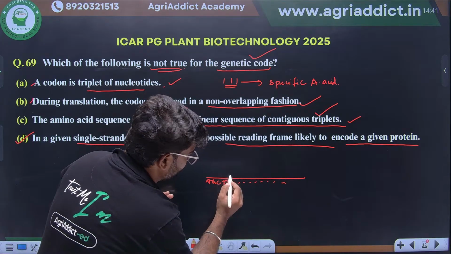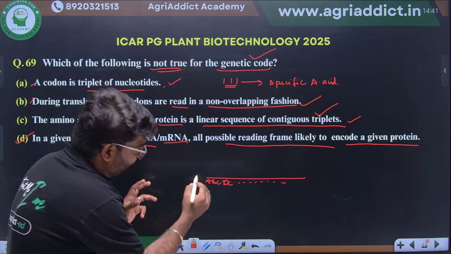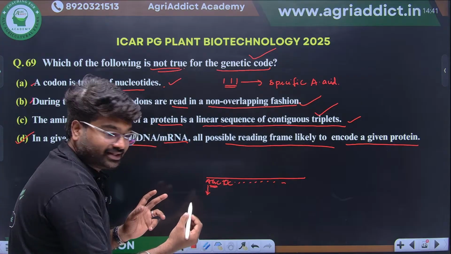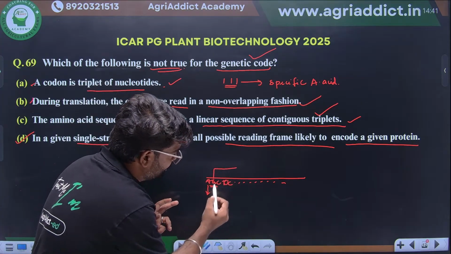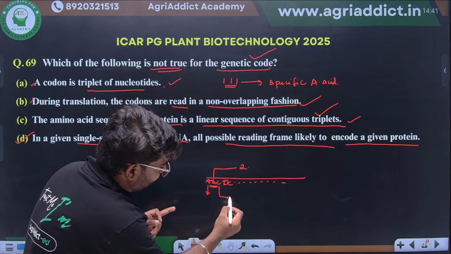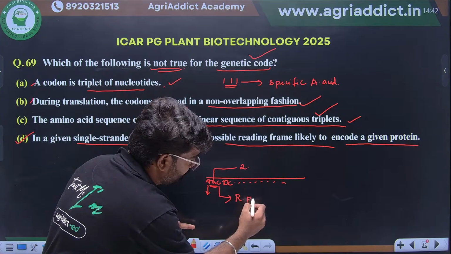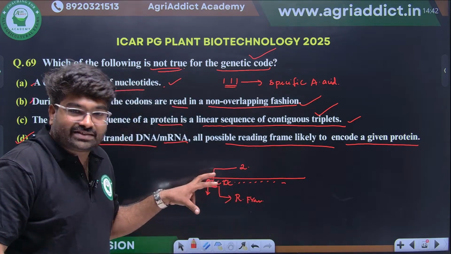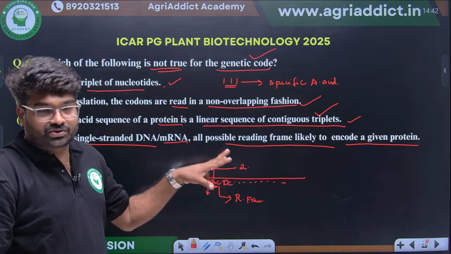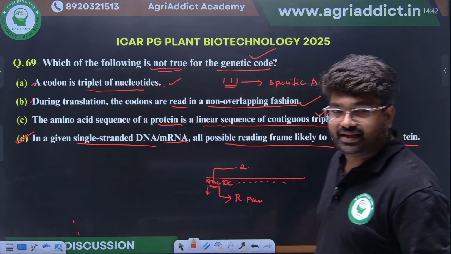There will be three possible reading frames. The first reading frame can start from here and read the codons like this. The second reading frame starts from this guanine. This is reading frame 2. Then the third can start from this cytosine. This is reading frame 3. The protein synthesized from each reading frame will differ. It will not be the same. So the wrong option about the genetic codon is option D in this question.